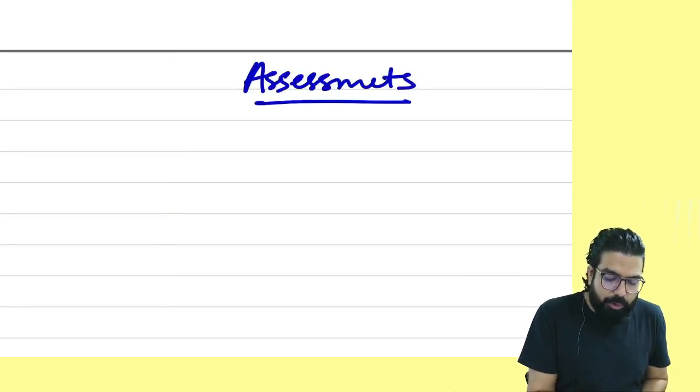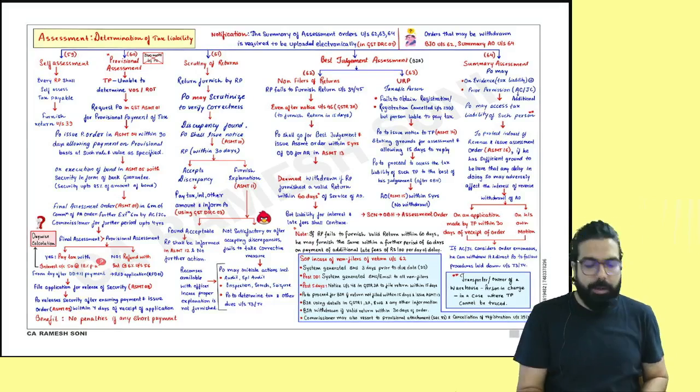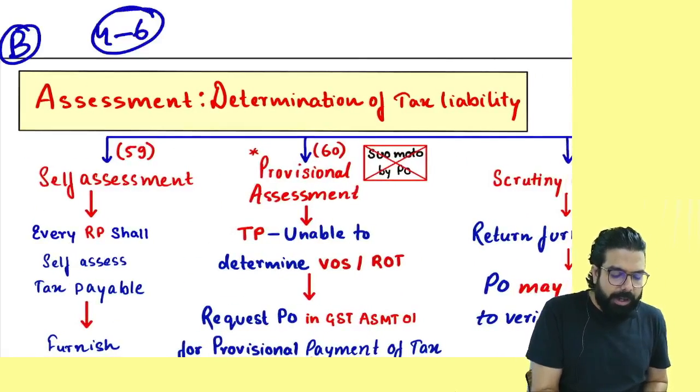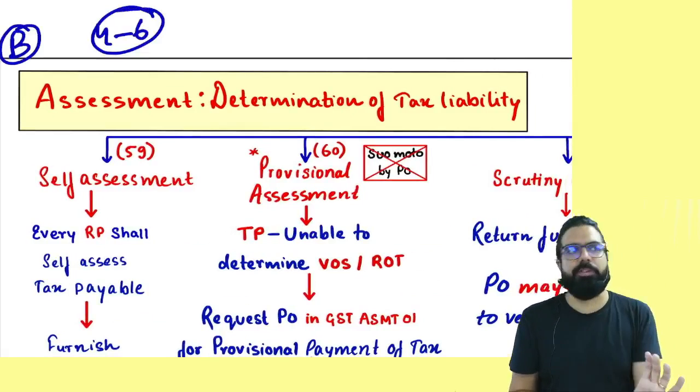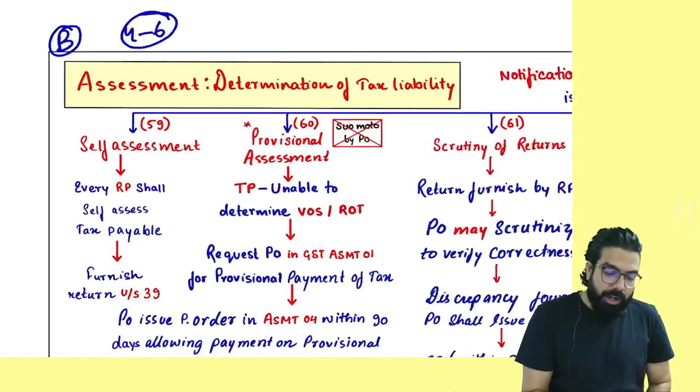Assessments, from the exam point of view, sir, what kind of a chapter is it? B graded. Might come, might not come. But if it comes, you will have a 4 to 6 mark question. Take it, everyone, at least a 1 or 2 mark MCQ should come 100%. If not 2 marks, 6 marks should come. Everyone over here now. Assessment.